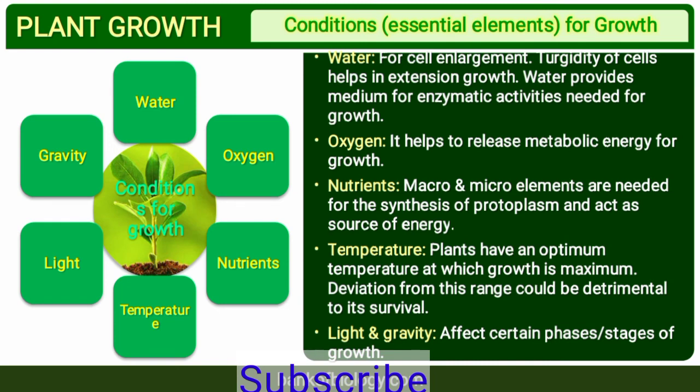Temperature: plants have an optimum temperature at which growth is maximum. Every cell or enzyme works at a particular temperature. That temperature is called the optimum temperature, where growth is maximum. Deviation from this range could be detrimental to survival. Death can occur if the temperature is not within its narrow range. Next are light and gravity, which affect certain stages of growth. Light is compulsory for the process of photosynthesis.